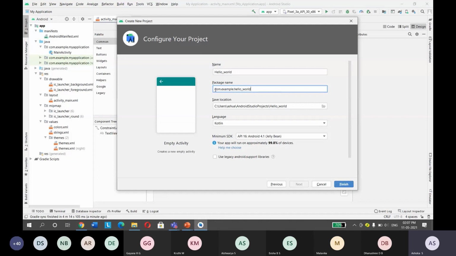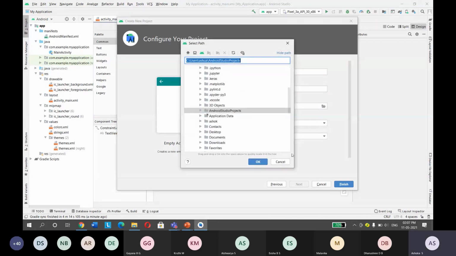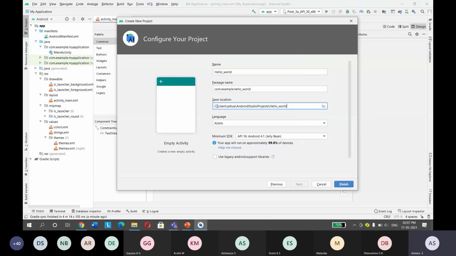And we have a save location. If you want, you can change this. By default, it will save wherever you have installed Android. I have installed Android in my C drive, user, Ashu, AndroidStudioProjects. There my application will be stored.